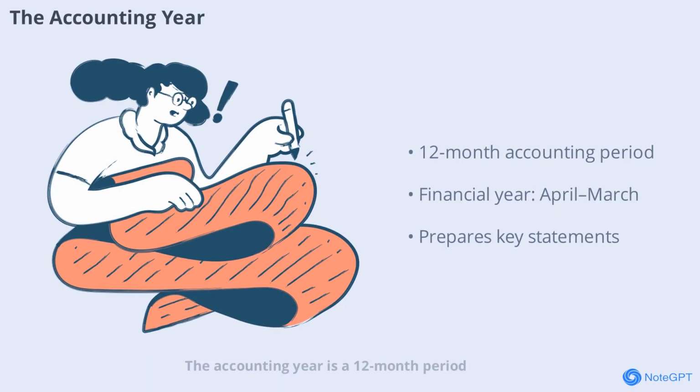The accounting year is a 12-month period for which accounts are maintained and closed. In India, the financial year runs from April 1st to March 31st. At the end of the accounting year, businesses prepare key financial statements like the trading account, profit and loss account, and balance sheet to assess their financial position.